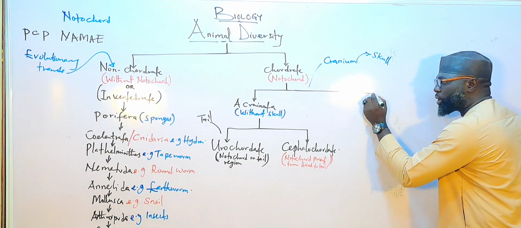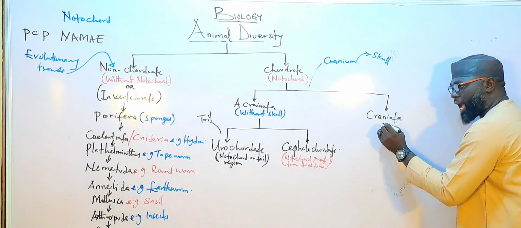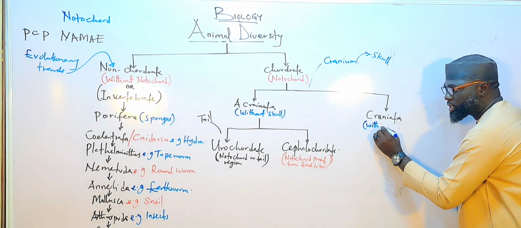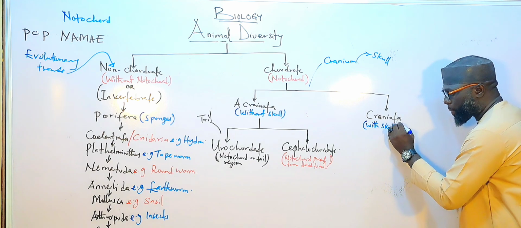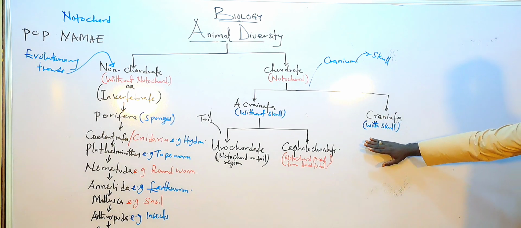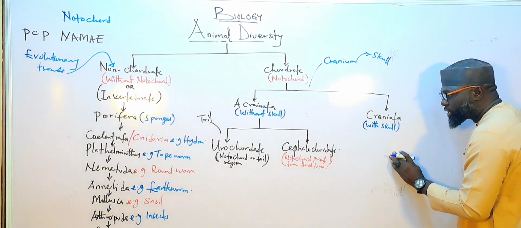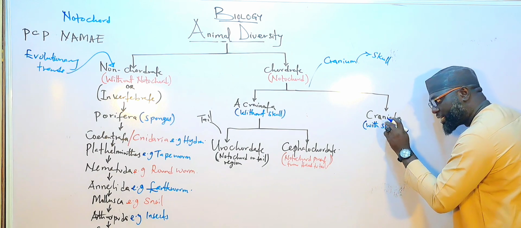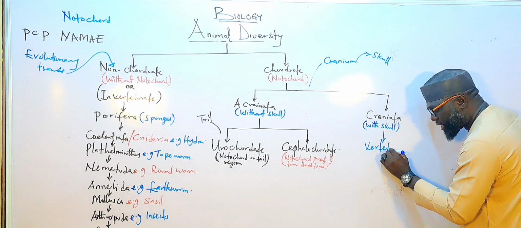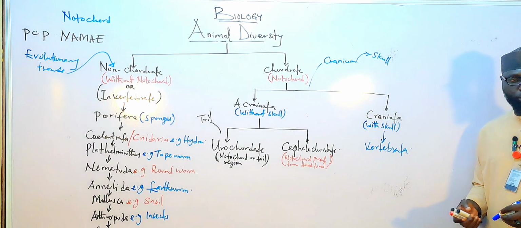This is Craniata, and this craniata we can also call vertebrate, which means backbone.